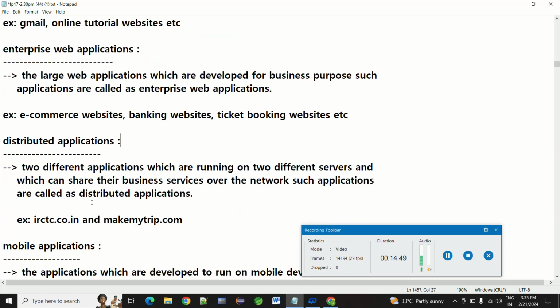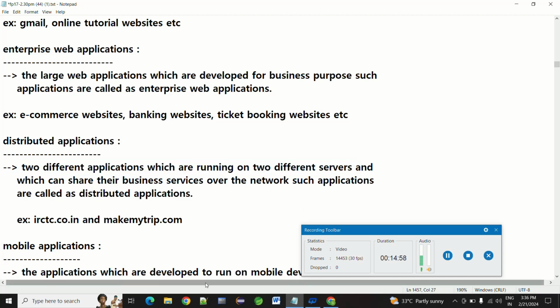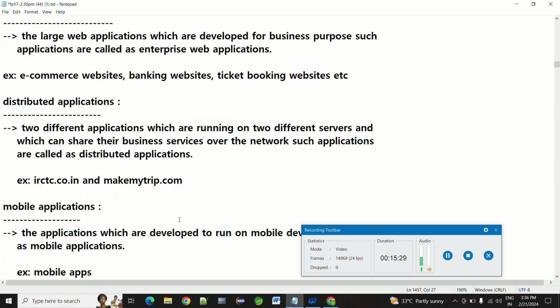Now we are going to distributed applications. These are two different applications running on two different servers. For example, one is RTC and one is MakeMetric. One runs on a Tomcat server and the other on a Jetty server. They share business services: RTC sends information to MakeMetric, and MakeMetric sends information to RTC. Both communicate, so we use distributed applications for that purpose.